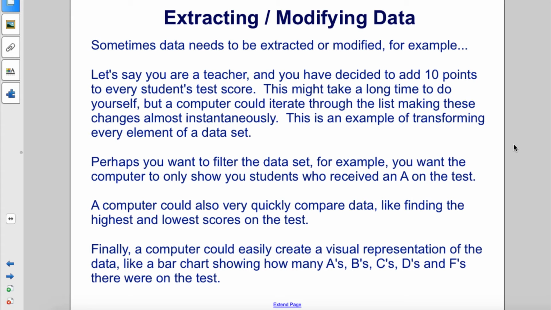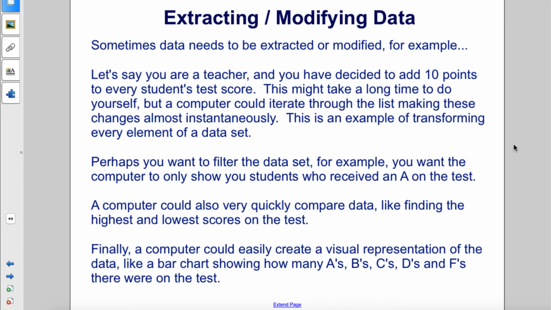For example, let's say you are a teacher and you've decided to add 10 points to every student's test score. This might take a long time to do yourself, but a computer could iterate through the list, making these changes almost instantaneously. This is an example of transforming every element of a dataset. Perhaps you want to filter the dataset. For example, you want the computer to only show you students who received an A on the test.